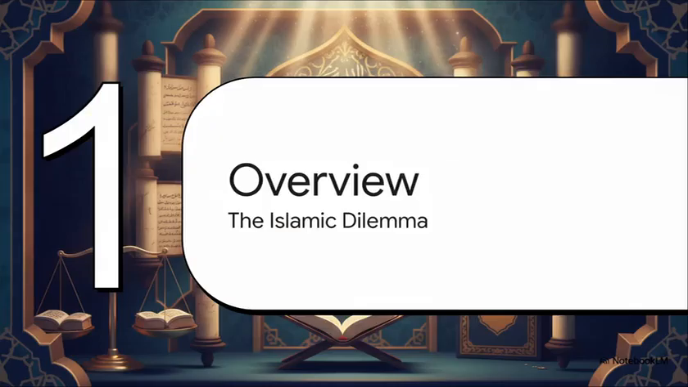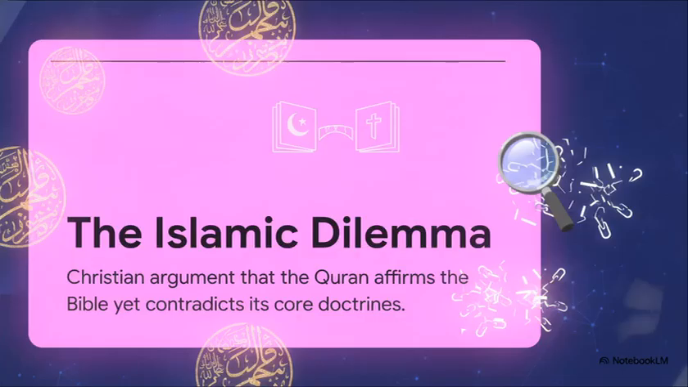Starting with Section 1, Overview, the Islamic Dilemma. To really understand this, we need to ask our first essential question. What exactly is the premise of this heavily debated theological challenge? Well, as formulated by Christian apologists, the core argument is that the Quran explicitly endorses the Torah and Gospel as authentic revelations from God, yet it simultaneously contradicts their most fundamental historical and theological doctrines. Apologists argued this creates a profound, completely inescapable logical conflict.